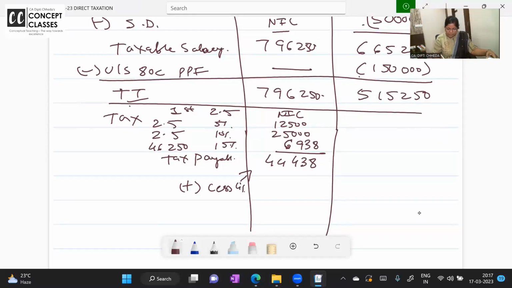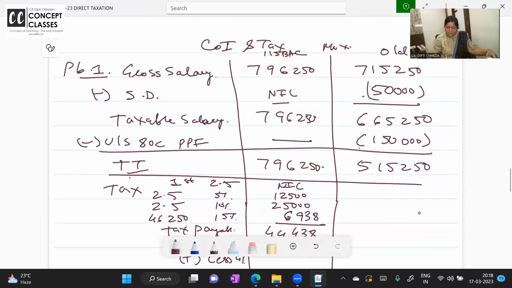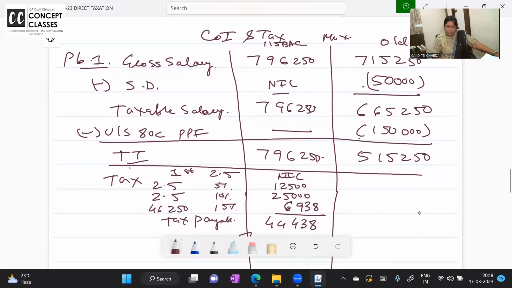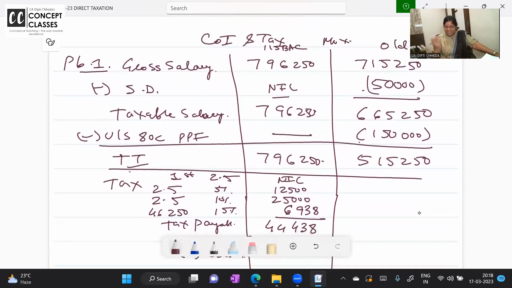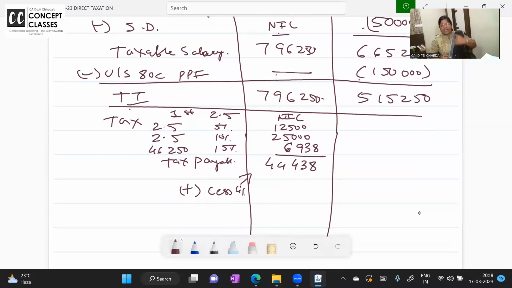Ma'am, 25,000 tax won't come, no, ma'am. I mean, it is 7,50,000 only, no, 7 lakhs, below 10 lakhs. I'm doing 15% because this is the new tax regime. This is without standard deduction, without PPF, the new tax regime. In the new tax regime, for every 2,50,000 increase in income, the tax rate goes up.